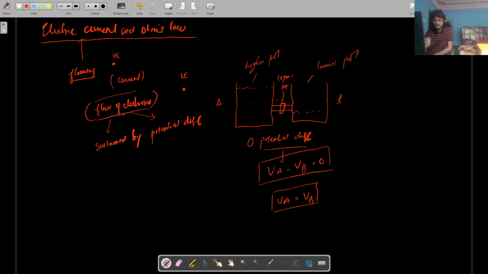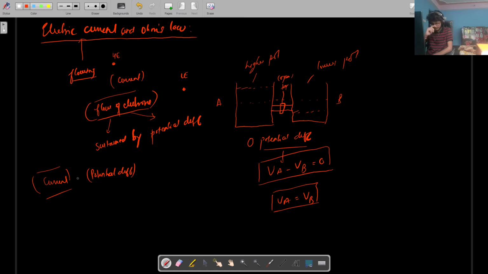Current is sustained by potential difference. Unless there is a difference in potential, there will be no current, right? So current and potential go hand in hand. Whenever there is current in a system, there always has to be a potential difference. If there is no potential difference, you can't expect to have current in your system.